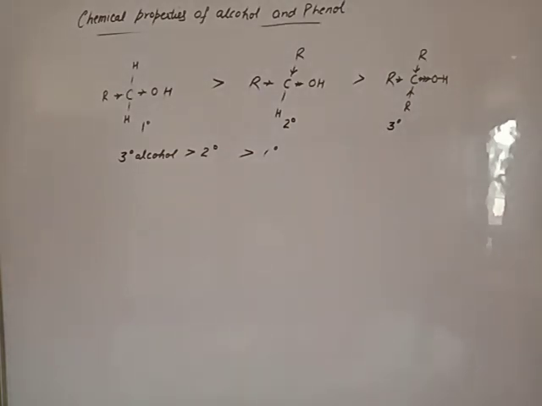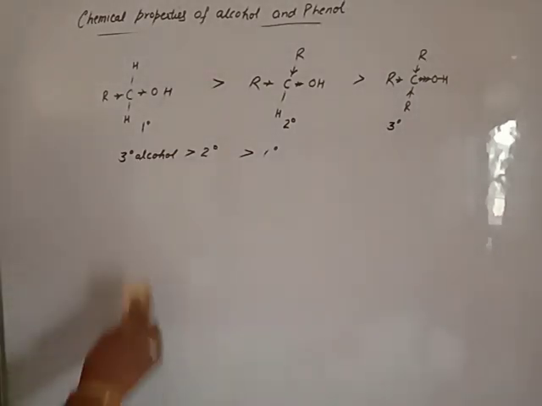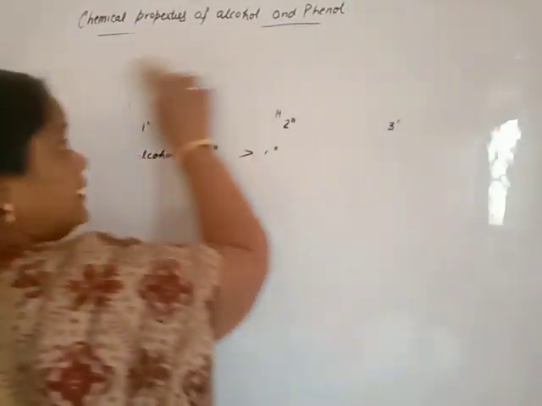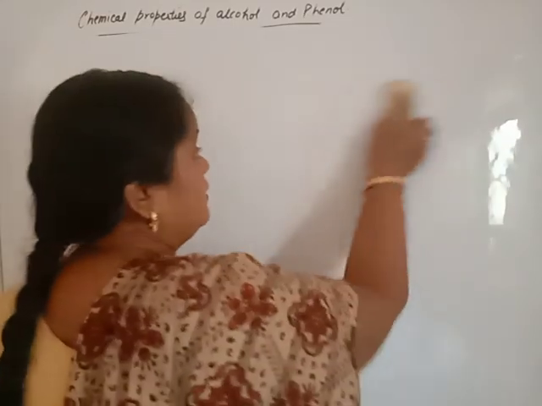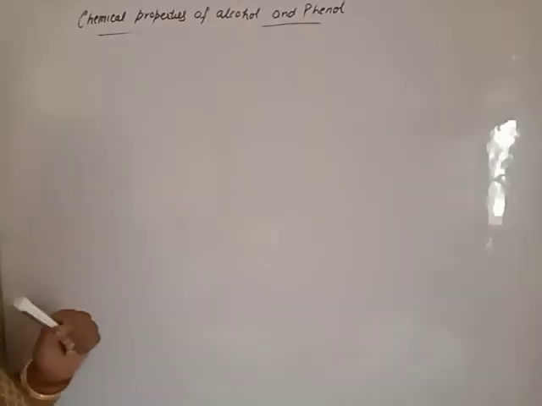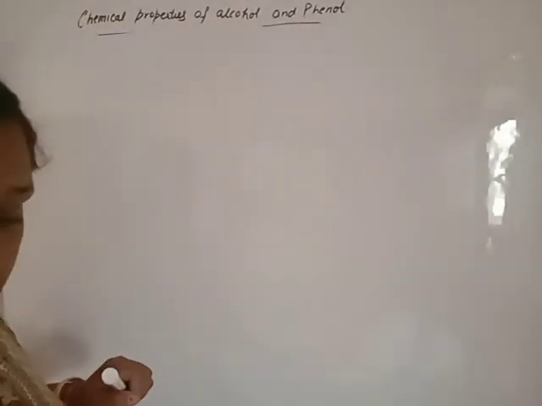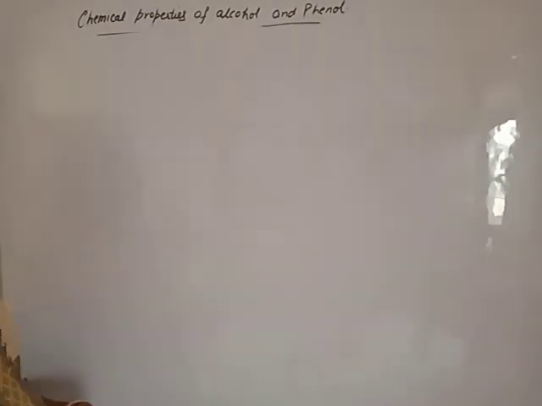Clear? Now our question: out of alcohol and phenol, which one is more acidic? Beta, you clearly know that alcohol consists of an alkyl group, so alcohol is less acidic.